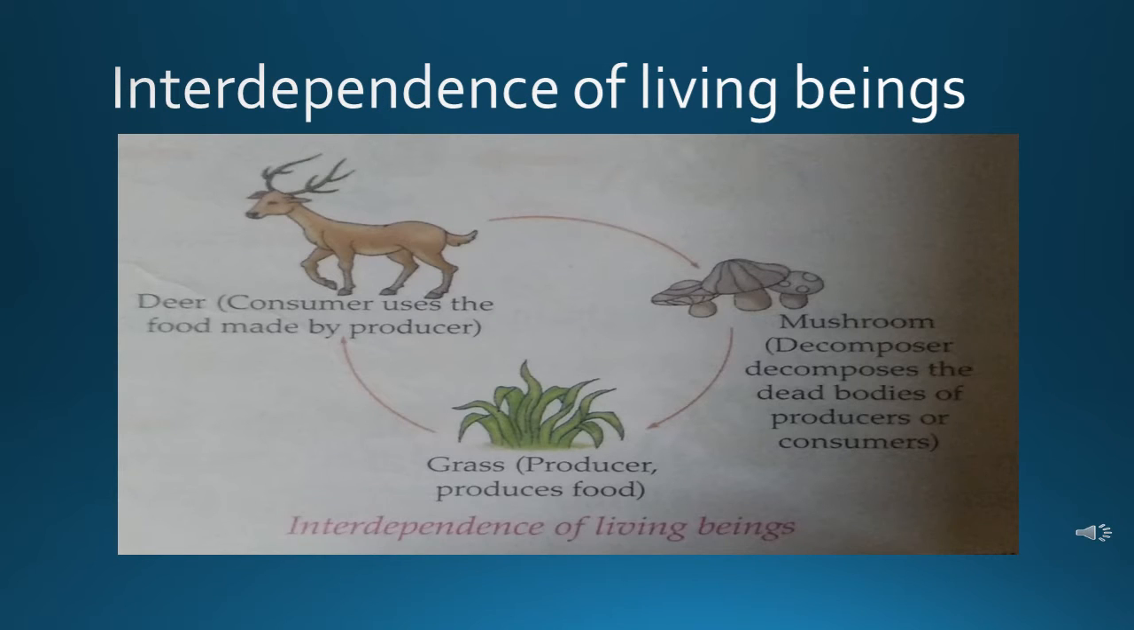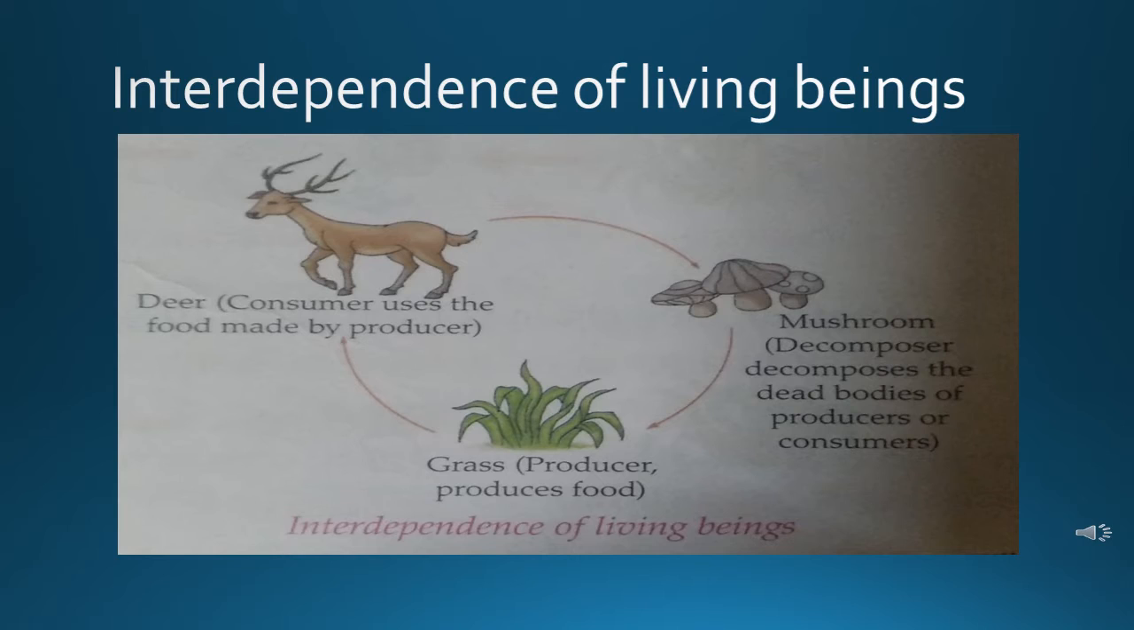Students, different organisms get their food differently. We also get our food from the different plants and animals. So, in the same way, different organisms get their food differently. Depending on the way the organisms get their food, all living beings are divided into producers, consumers, and decomposers.